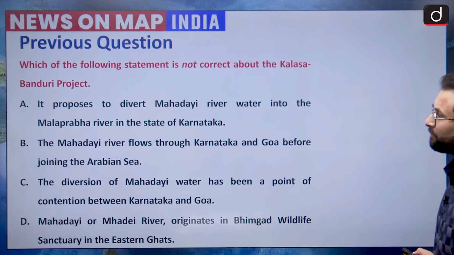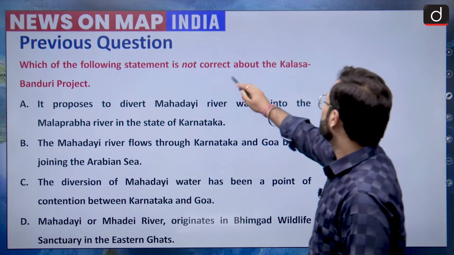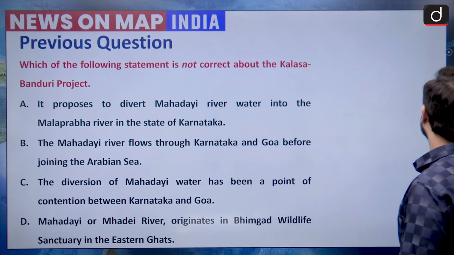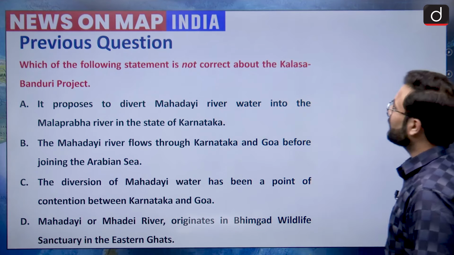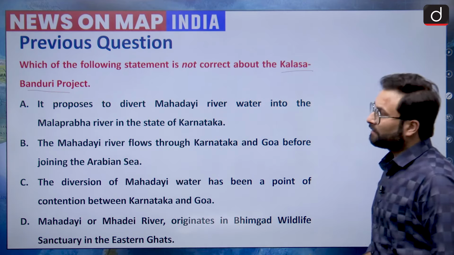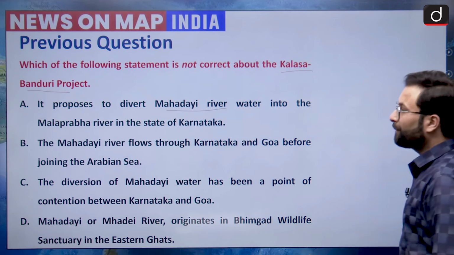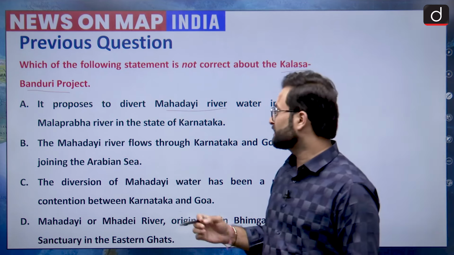The question was, which of the following statements is not correct about the Kalasa Banduri project? Options are: A. It proposes to divert Mahadayi river water into the Malaprabha river in the state of Karnataka.